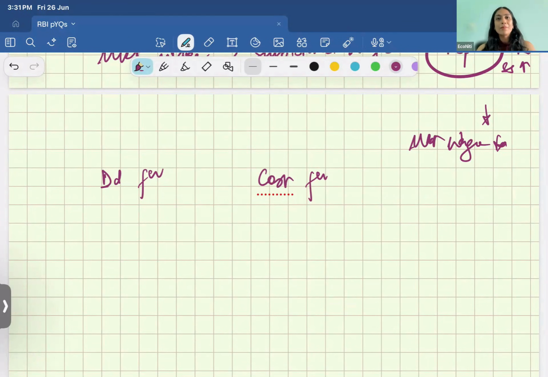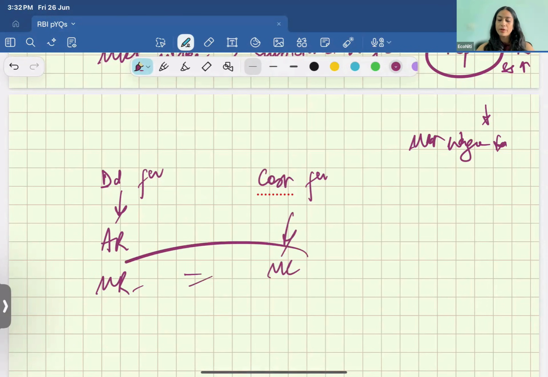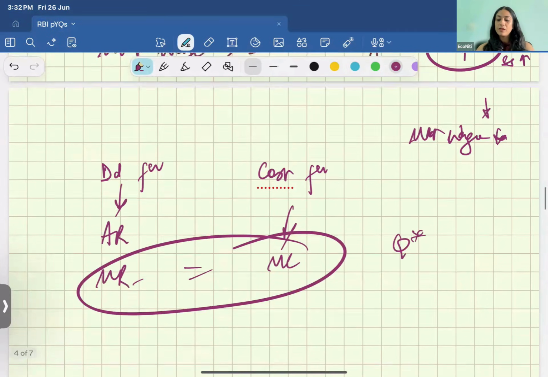So monopolist market structure हो चाहे कोई भी market structure हो, जो equilibrium condition होती है वो क्या होती है? MR equal to MC. Whether or not this is equal to price, equal to price is a special case only found in perfect competition, है ना? लेकिन MR equal to MC तो सब जगह होता है. So for a monopolist this is your average revenue curve. इसको क्या नाम है, differentiate करोगे, यहाँ से MR मिलेगा, यहाँ से MC मिलेगा, इसको इक्वेट कर दोगे, you will find your Q star, right?